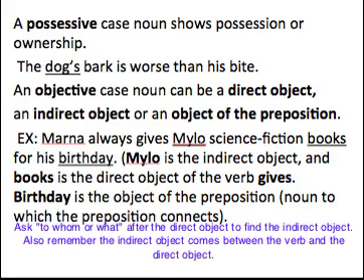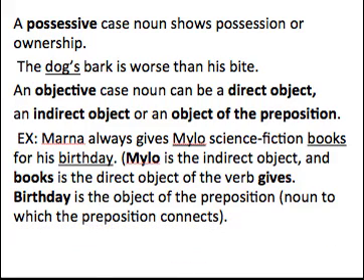Another way you find the indirect object, or another way to tell if you're going to have one, is look between the verb, and in this case the verb is gives, and the direct object, which is books, to see if there's a noun there. If there's a noun there, you may have an indirect object. And in this case, Marna always gives what? Books, the direct object. To whom or what? Milo. Milo is the indirect object.